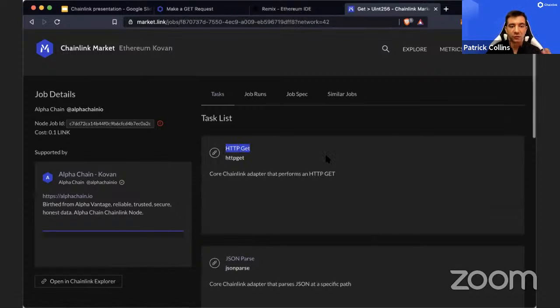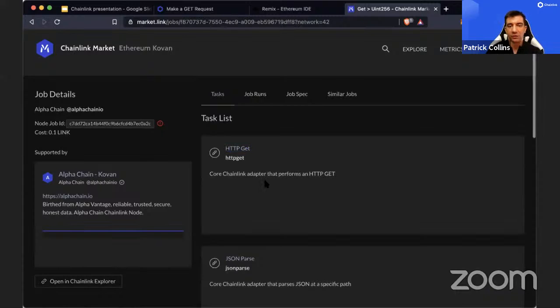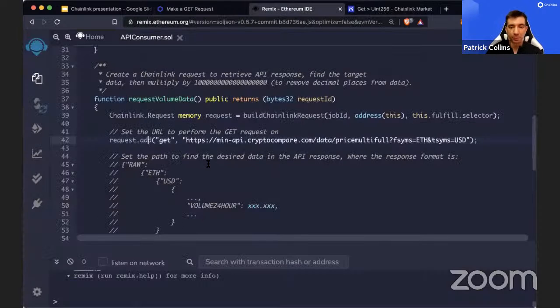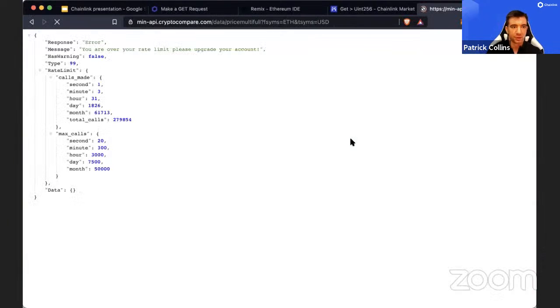So the first thing that this job does is it makes an HTTP GET or an API call, right? And we can see in this job spec, or this job specification, there's no parameters that are defaulted. So in our smart contract, we actually have to give it the parameters. So we say, hey, can you make an HTTP GET call to this API? And I think I'm rate limited right now. But normally this is where the response would be.